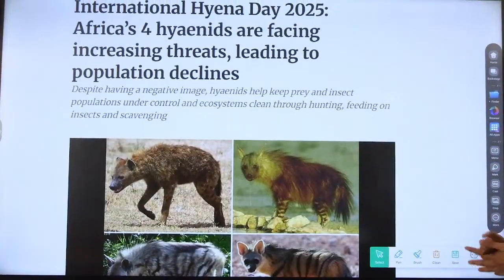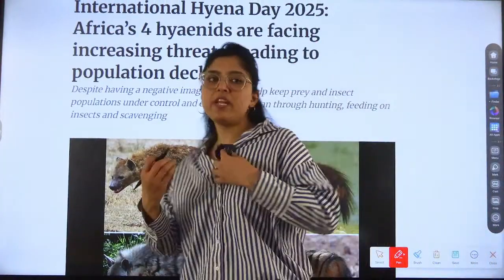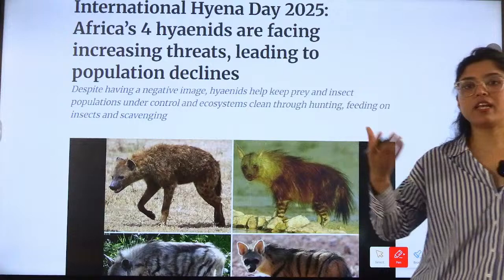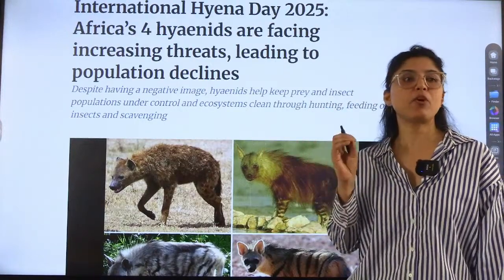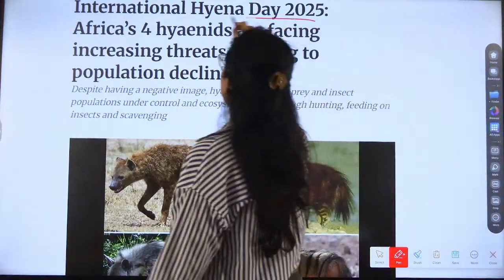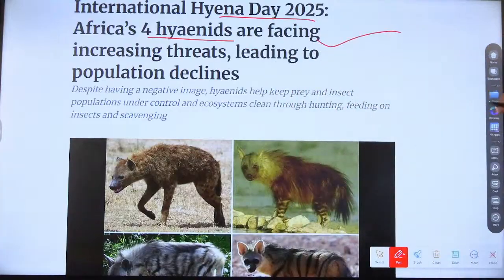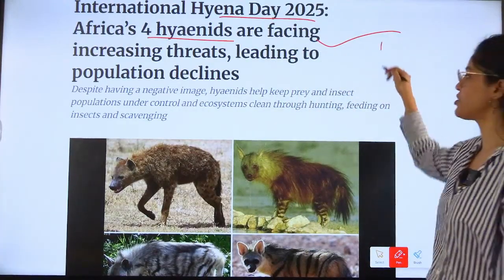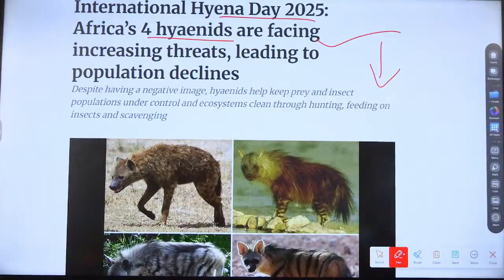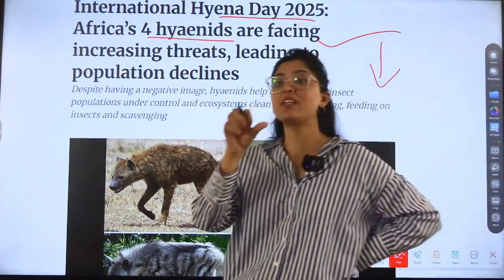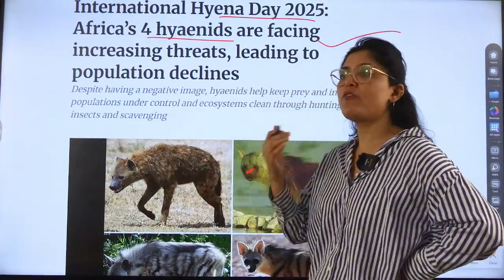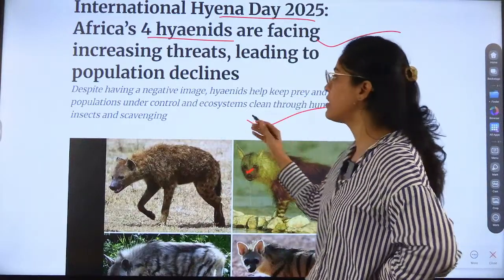International Hyena Day 2025. Hyenas. Every animal, every living or non-living thing on earth is an important part of the ecosystem, right? Everyone has a part to play in the ecosystem. International Hyena Day: Africa's four hyena species are facing increasing threats leading to population decline. Whenever there is a specific day or any species in the news, we should look at why they are in the news. Then only we can understand the relevance of the topic. Their numbers are declining, so it becomes important for us to understand why and where the numbers are declining.